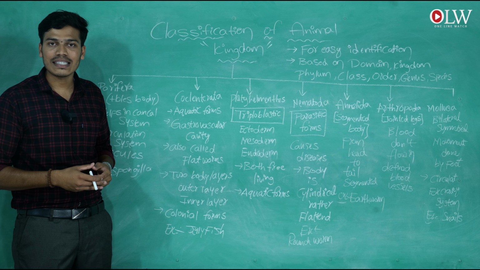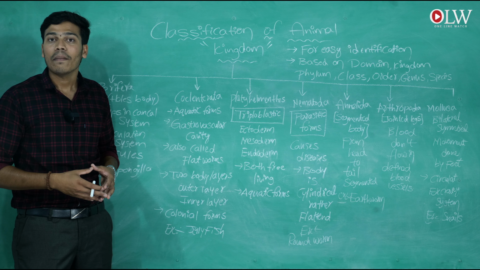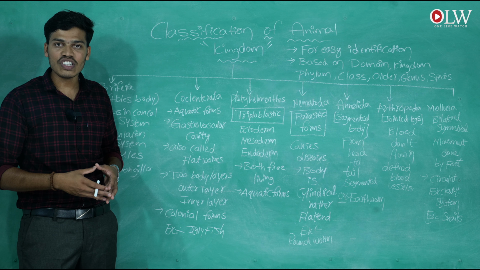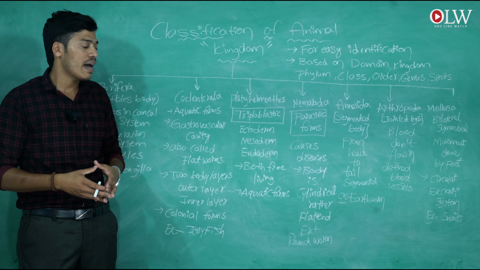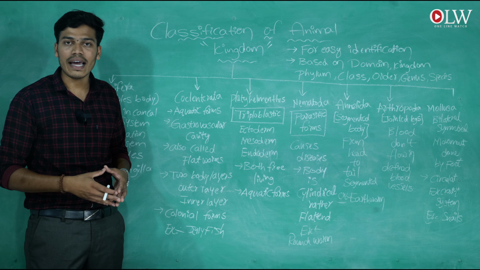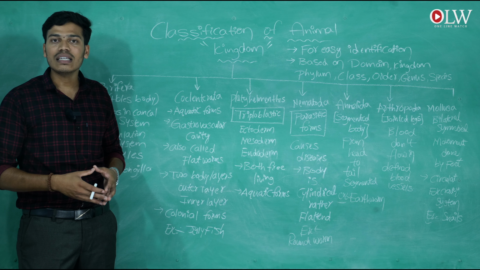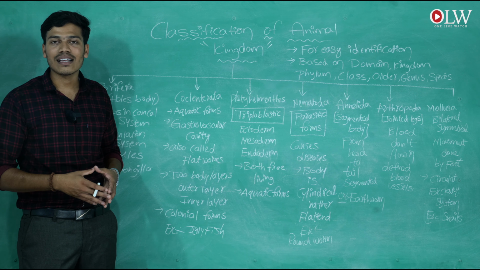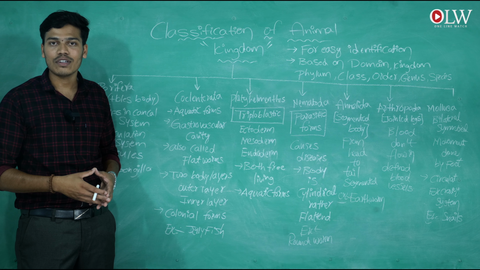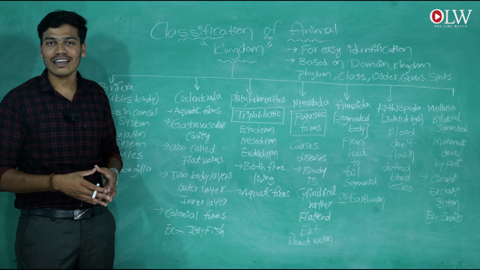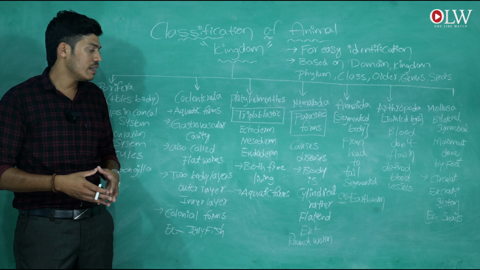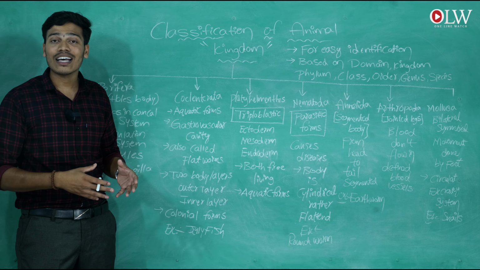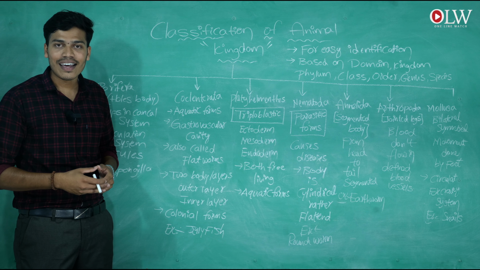Triploblastic means simply they are made up of three layers, that is ectoderm, mesoderm and endoderm. These three are combined together to be called the triploblastic characteristic in the platyhelminthes. So in this platyhelminthes, they are showing two types of characteristics.